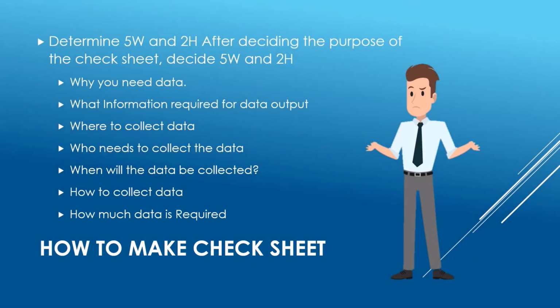Determine 5W and 2H. After deciding the purpose of the check sheet, decide 5W and 2H, which are as follows. Why you need data. What information is required for data output. Where to collect data? Who needs to collect the data? When will the data be collected? How to collect data? How much data is required?